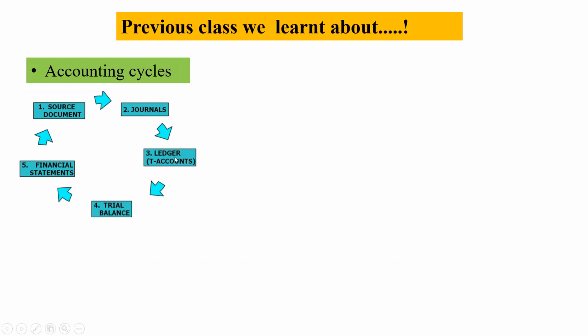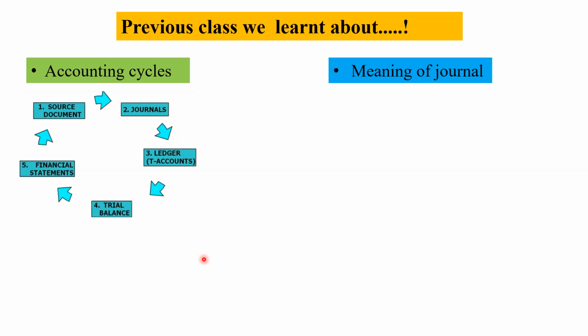Ledger, what is a T account? Left side is debit, right side is credit. So all the accounts, transactions done in a day, we segregate, classify, and enter into the ledger. Left side will be the debit side, and right side will be the credit side. And trial balance and financial statements we are going to learn about today.